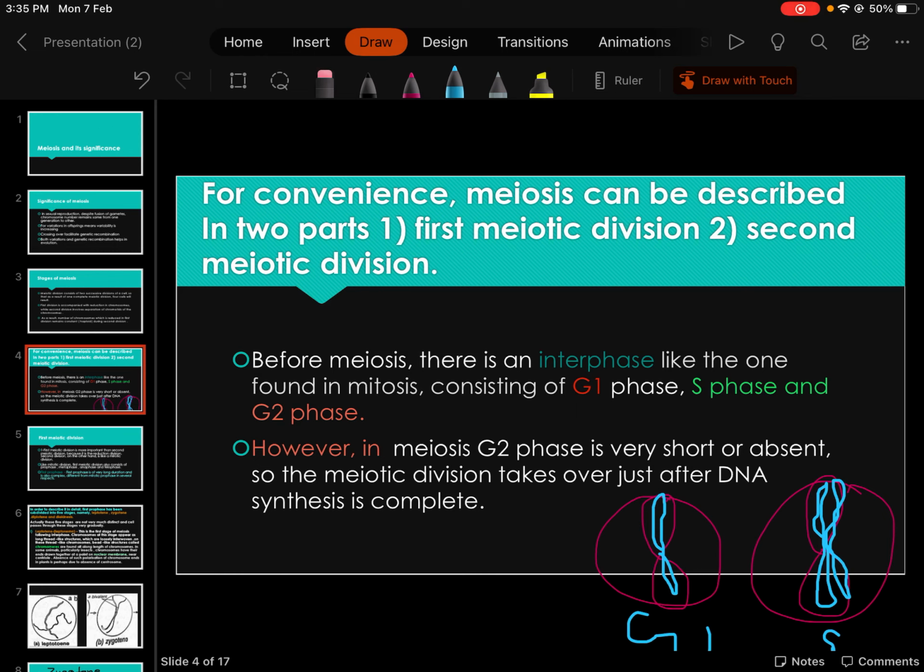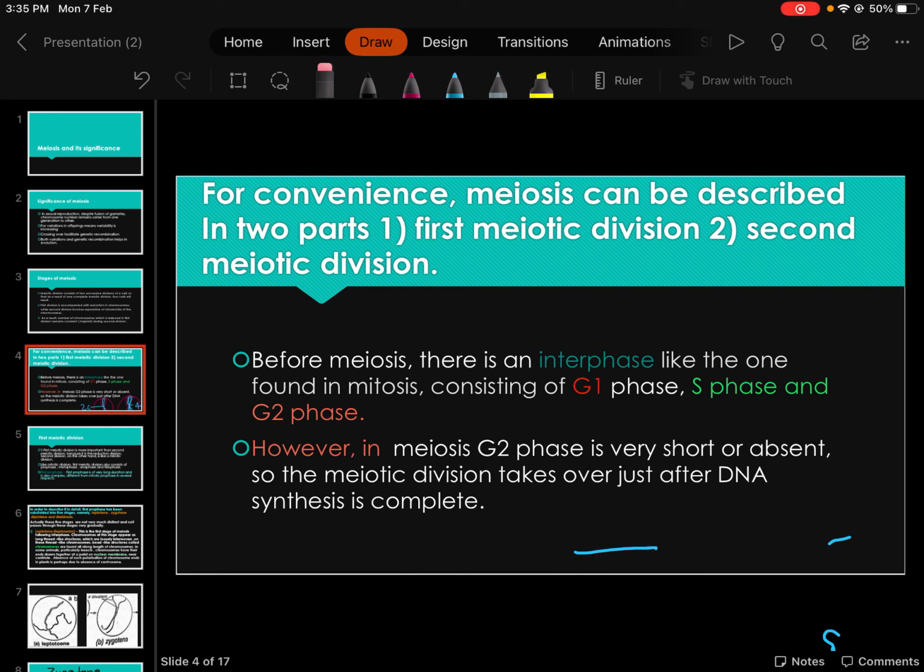So the amount of DNA is exactly doubled in S phase. If here it is 2C amount of DNA, then here it is 4C, exactly double, because here one strand is present, here two strands are present inside one single chromosome. That is the difference between G1 phase and S phase.